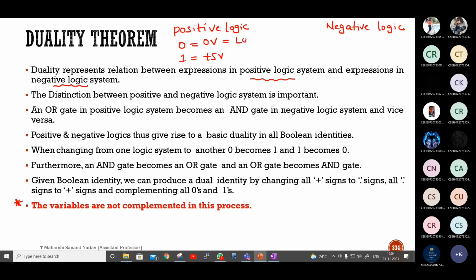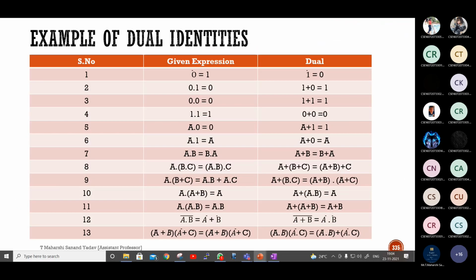Or else you can treat this one as low, this as high. Whereas here it becomes vice versa. So here 0 is treated as high and 1 is treated as low. This is the only difference, but throughout the system we will go for positive logic. In positive logic, 0 means low, 1 means high. Any doubts with this?